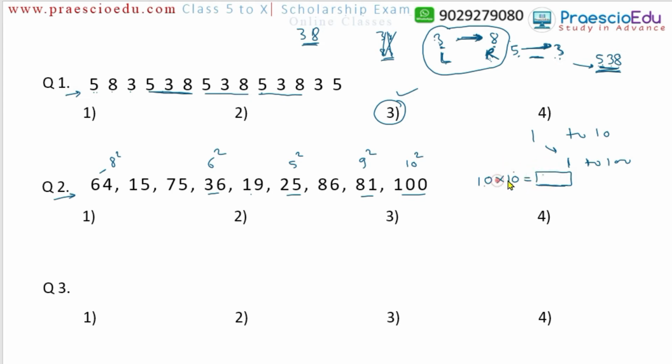Okay, now 10 multiplied by 10 is 100. Now this 100 is a square number of the natural number 10. Like this one. Instead of 10, you can take another example like 5. 5 multiplied by 5 will come to 25.